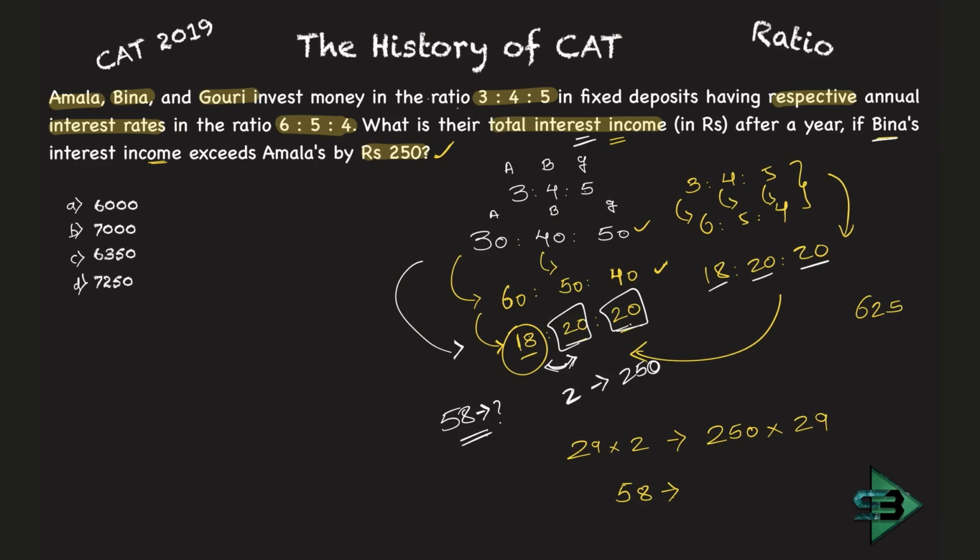What more do I have? 4 more, so 25 into 4 will be 100. 625 plus 100 is 725. Put a 0 at the end. So this is equal to 7250, and that's it. The total amount that is being earned by interest by all three is nothing but 7250.